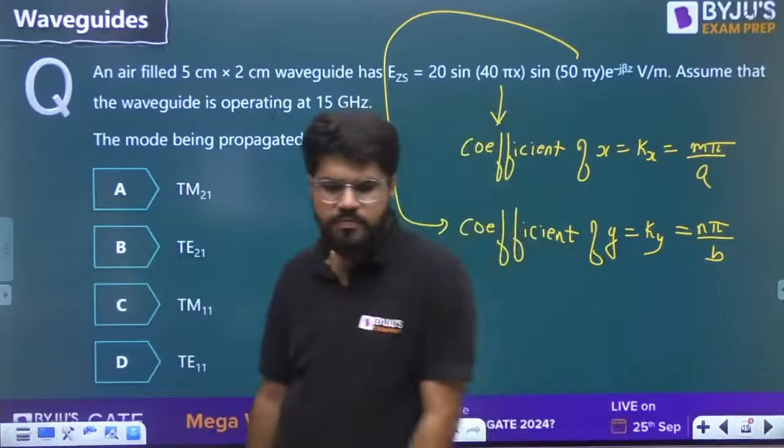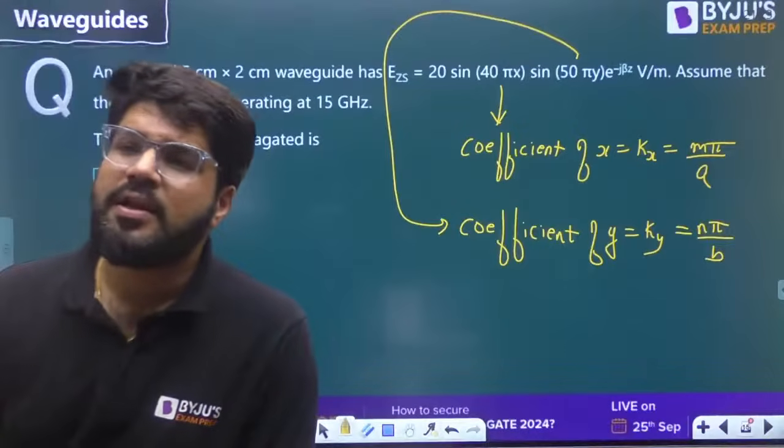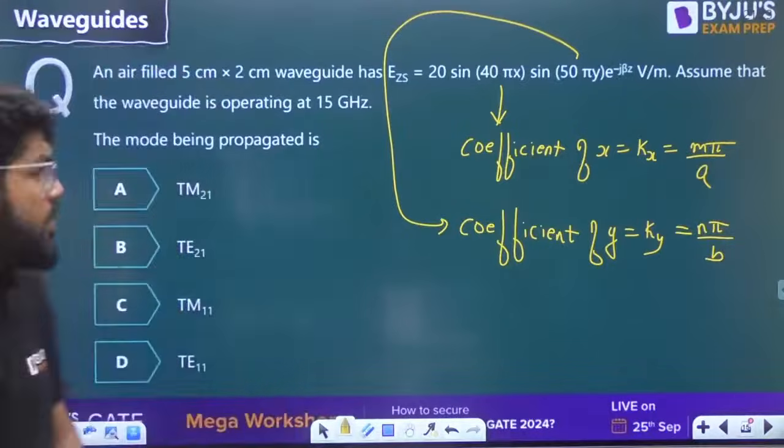Okay, cool. Virtual calculators are allowed.